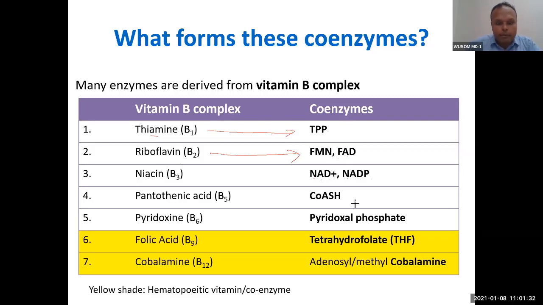it will form coenzyme A. Pyridoxine will form pyridoxal phosphate, in short we call it PLP. Folate will form tetrahydrofolate, THF. Vitamin B12 will form either adenosyl or methyl cobalamin. So understand these coenzymes, and which vitamins they are derived from. You have to memorize this.